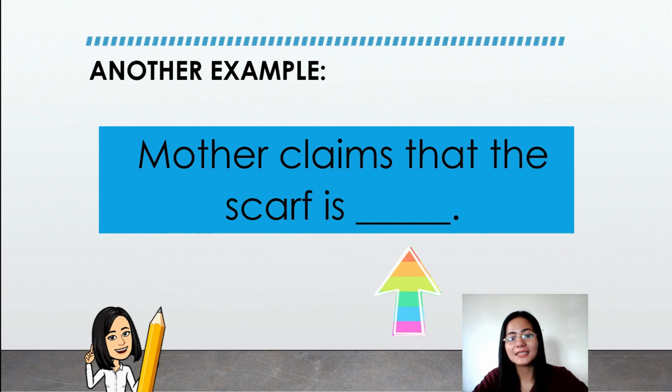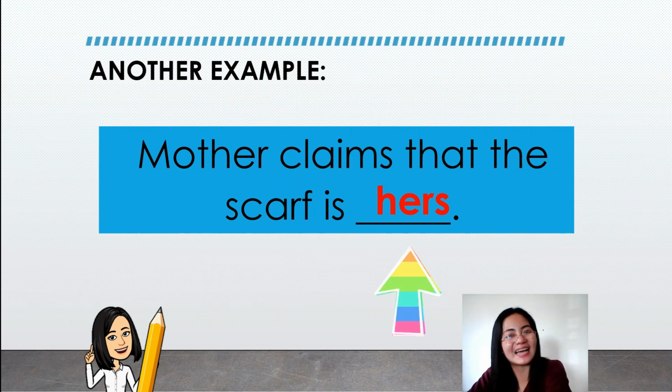Next example. Mother claims that the scarf is... But who is the topic of the sentence? Mother. Who is claiming something? Mother. So to replace the mother as owning something, we'll put hers to complete the sentence. Mother claims that the scarf is hers. That she owns the scarf.